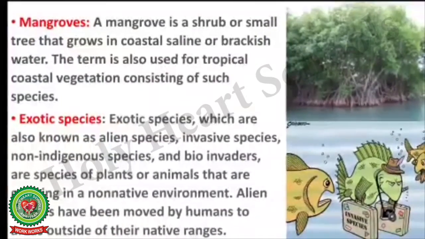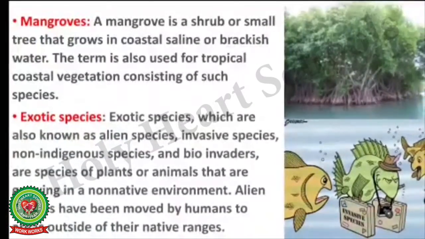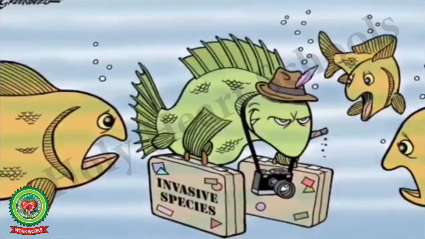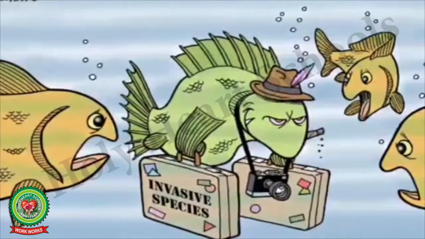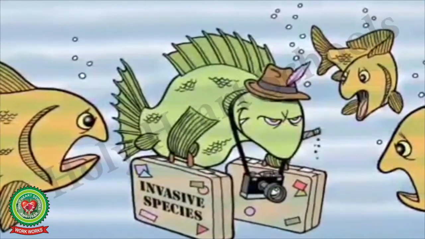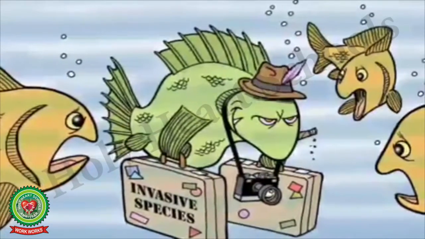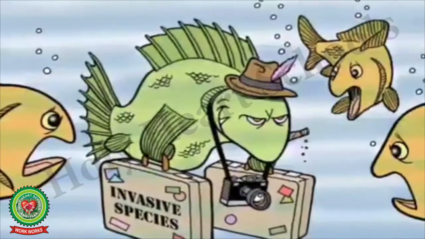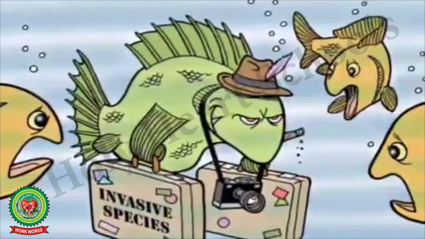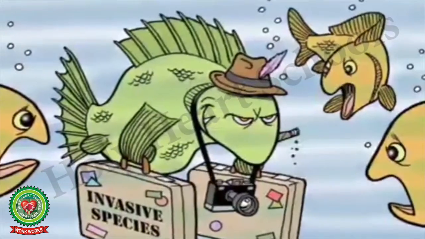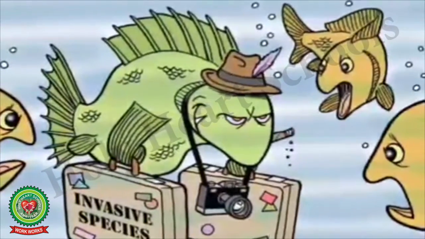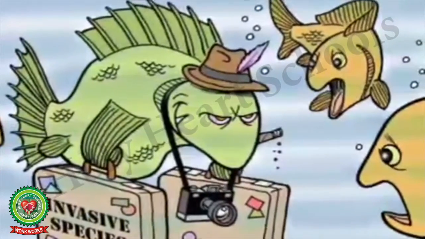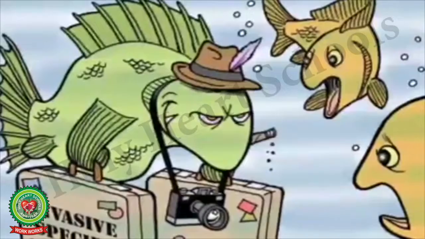The next very important term for today's class is exotic species. Exotic species, which are also known as alien species, invasive species, non-indigenous species, and bioinvaders, are species of plants or animals that are growing in a non-native environment. Alien species have been moved by humans to areas outside of their native ranges. So we can say that exotic species are the plants or animals which are brought from outside.